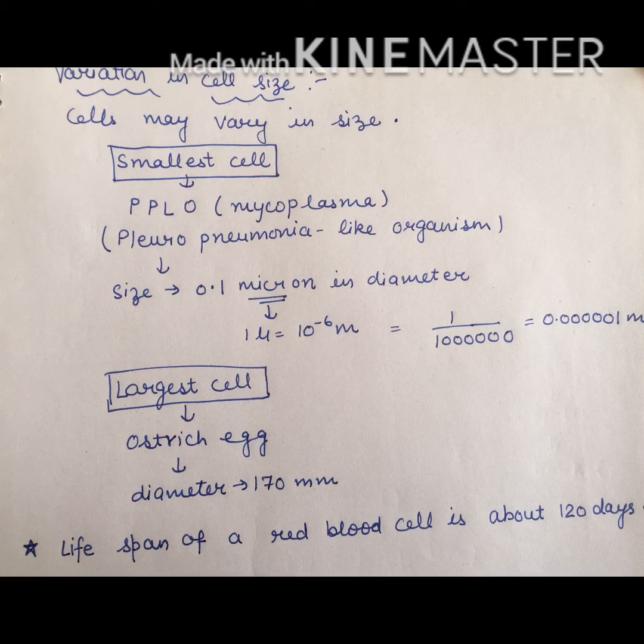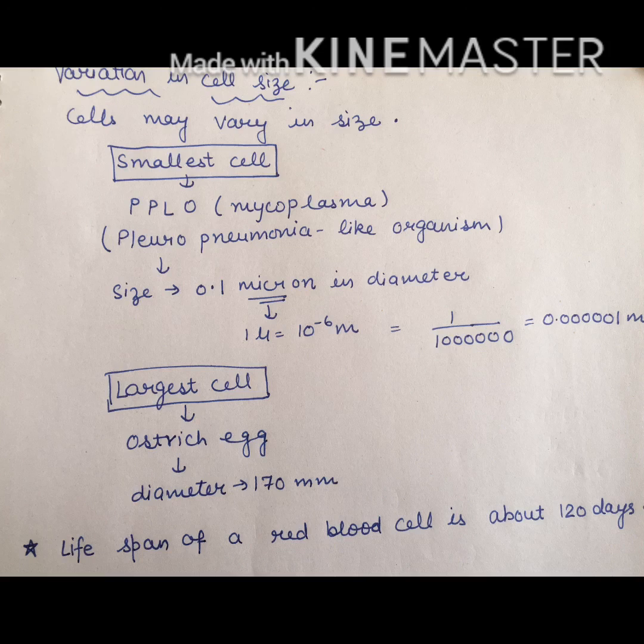Cell size may vary. It may be small, it may be large, it may be of any size. So let's talk about the smallest cell. Do you know that the smallest cell in the living world is PPLO, also known as mycoplasma? What is the full form of PPLO? It's pleuropneumonia-like organisms. Its size is 0.1 micron in diameter.